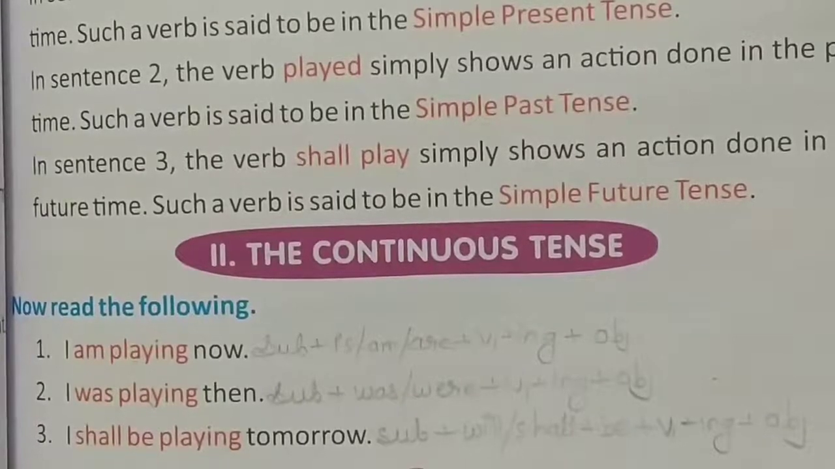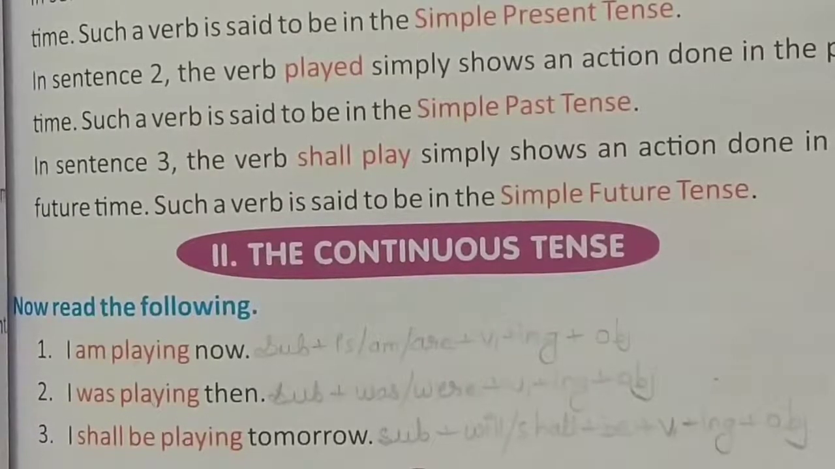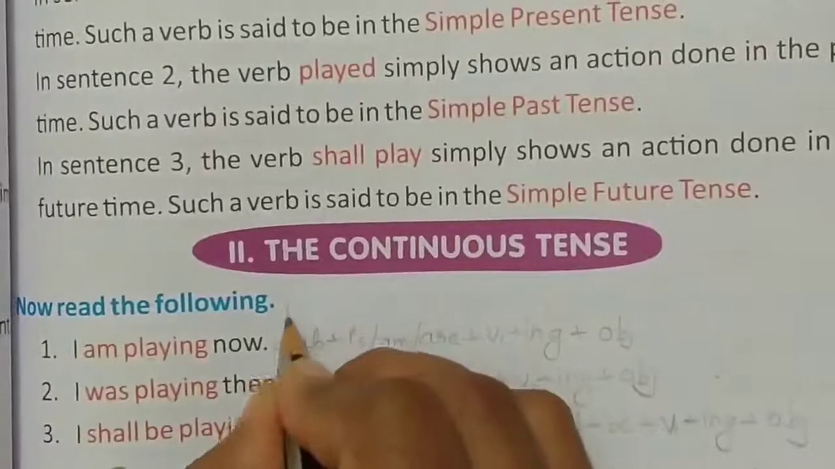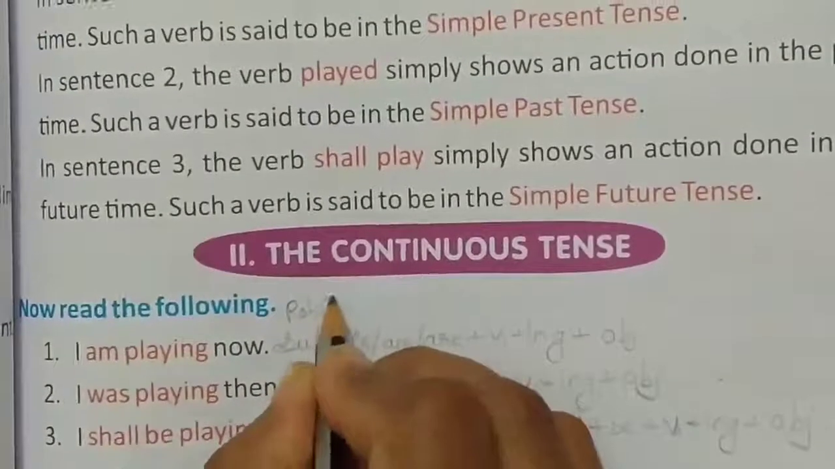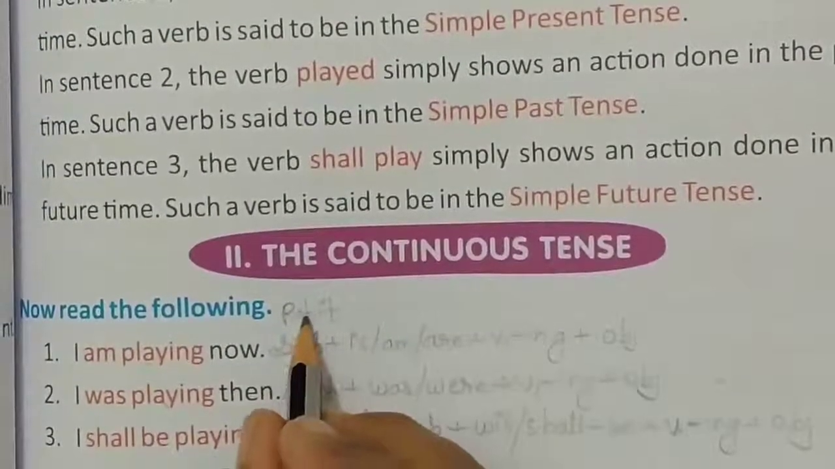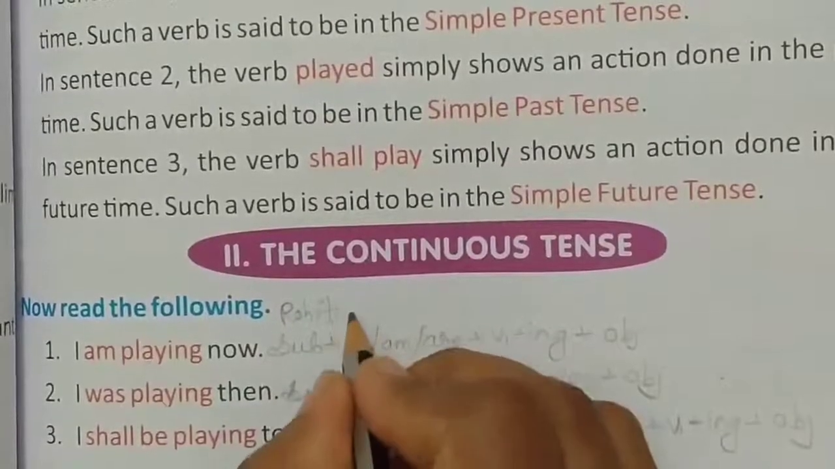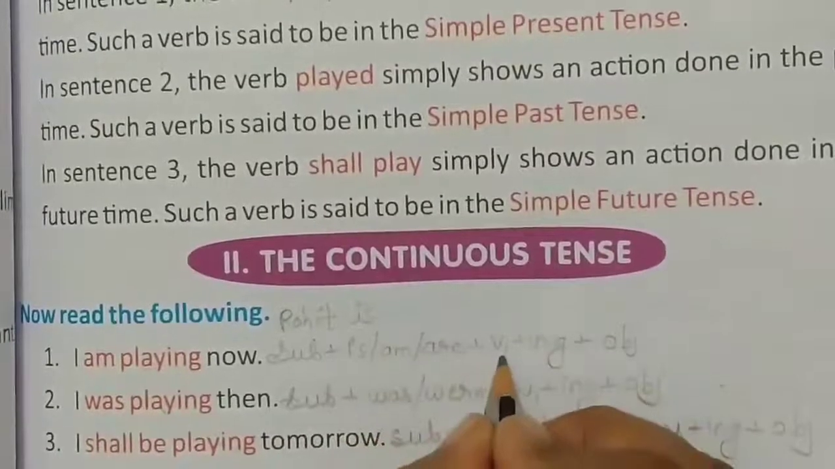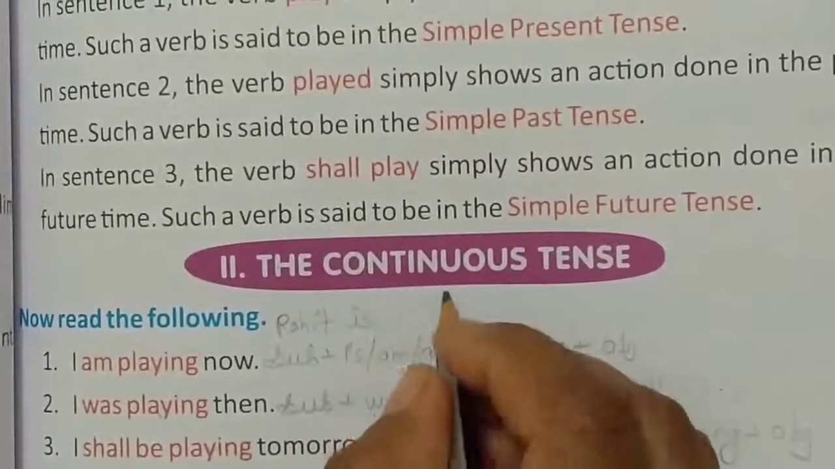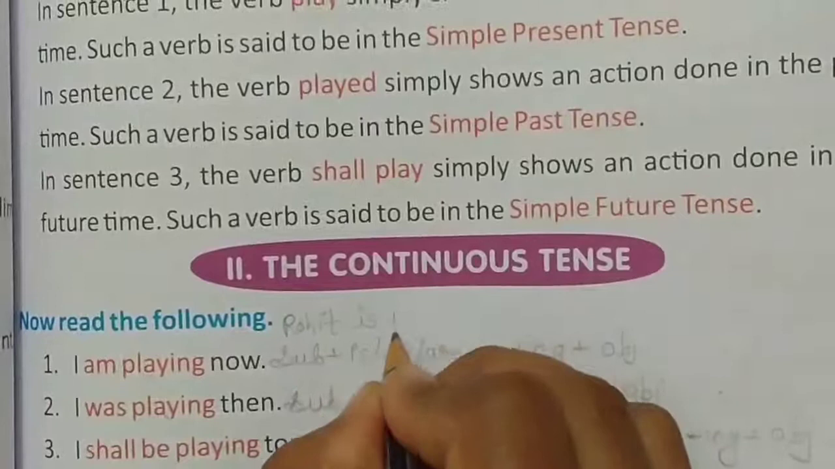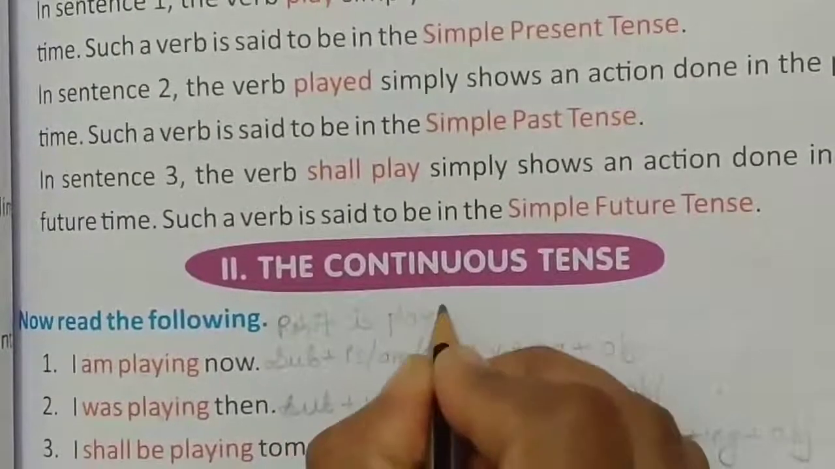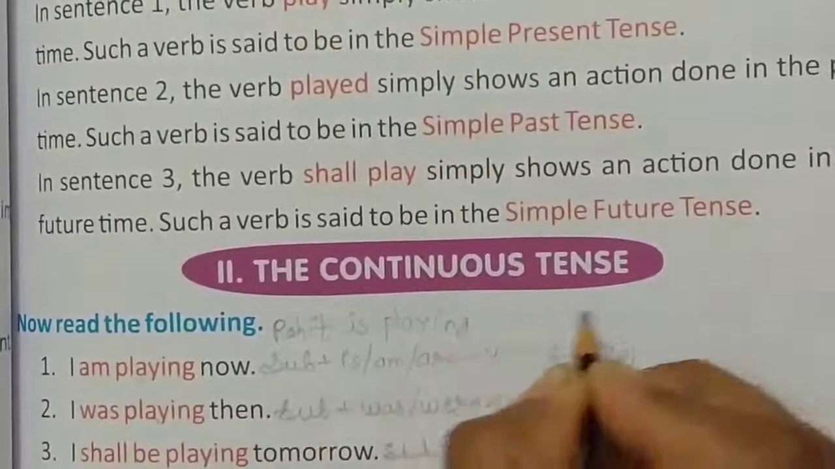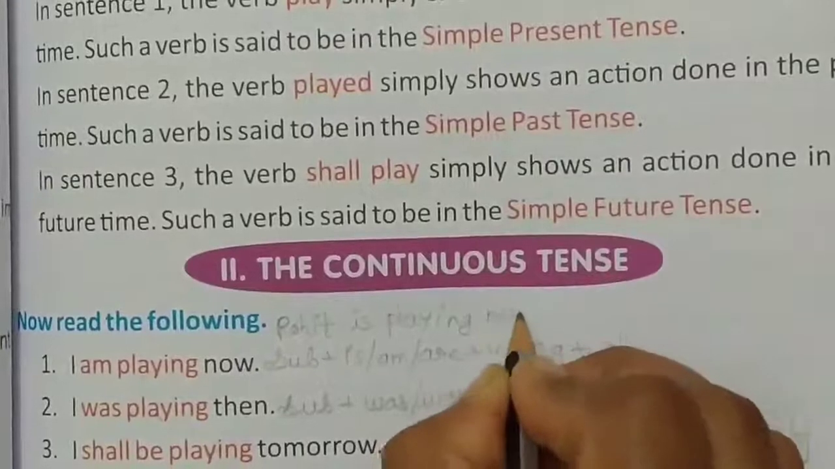Here student, for example, I give one sentence. In subject we use Rohit. Now Rohit is in its singular form, singular subject. So with Rohit, is is used. The verb is in ing form and we use the verb play. Rohit is playing now.